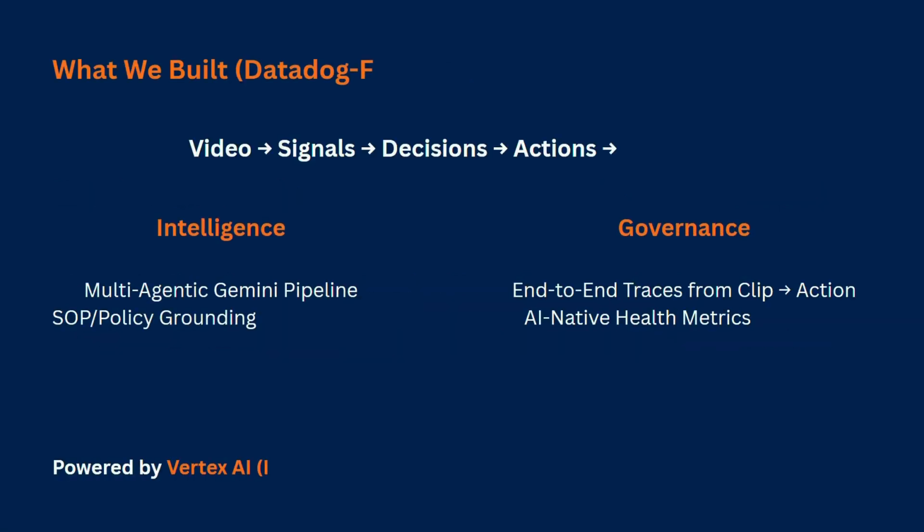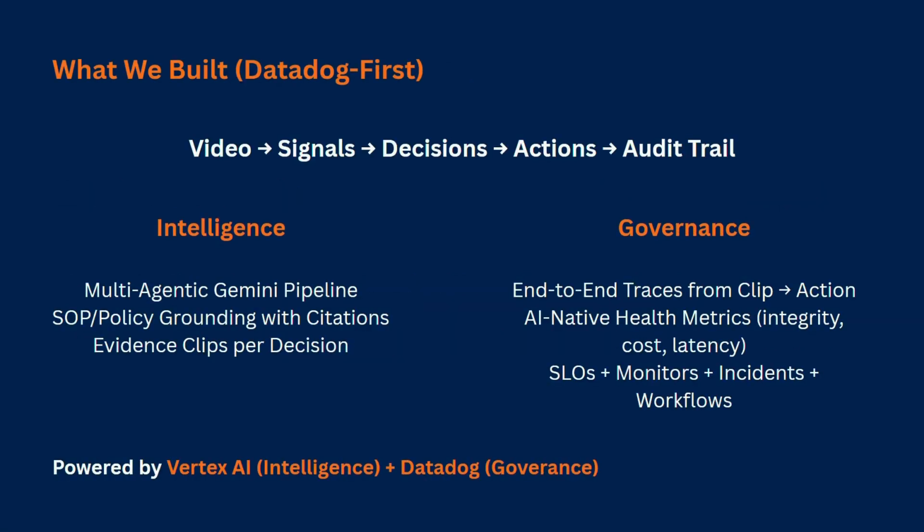Basically, Sentinel makes video event native and operational. Video flows through a backbone, so there are videos, signals, decisions, actions, and an auditable trail. Every decision includes severity, confidence, and the exact evidence clip. The backbone is universal, the same across different industries. You just swap prompts, knowledge, and action handlers.